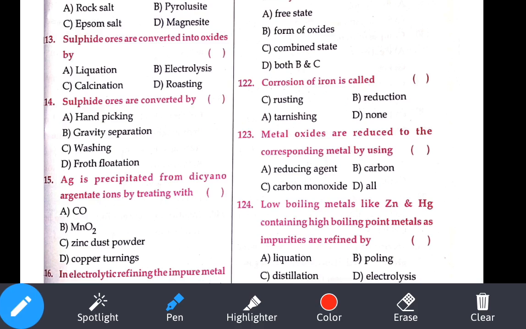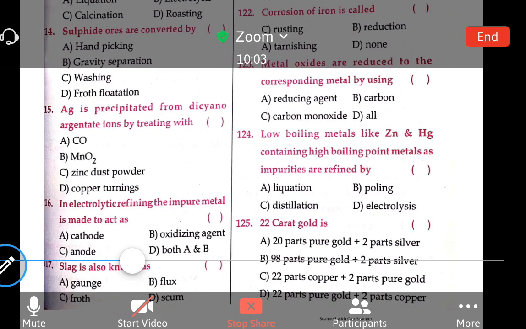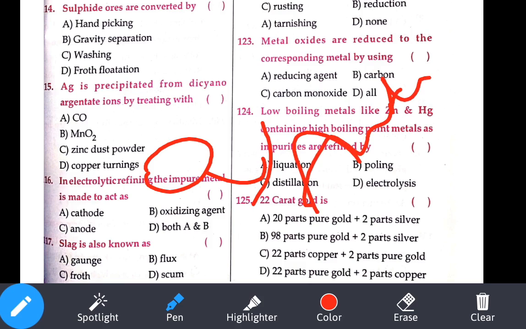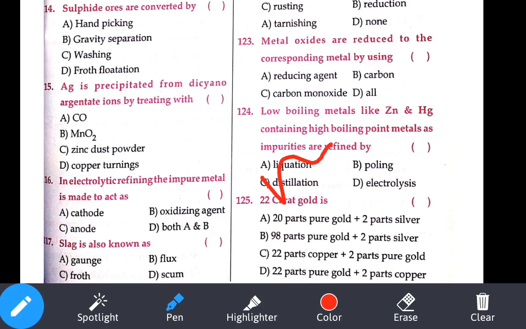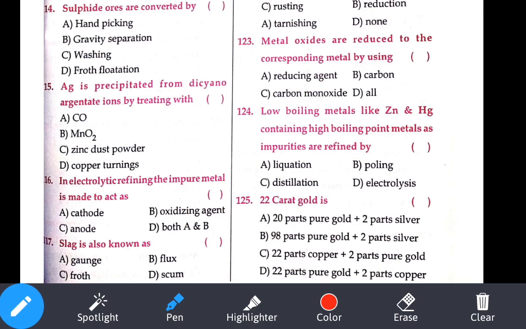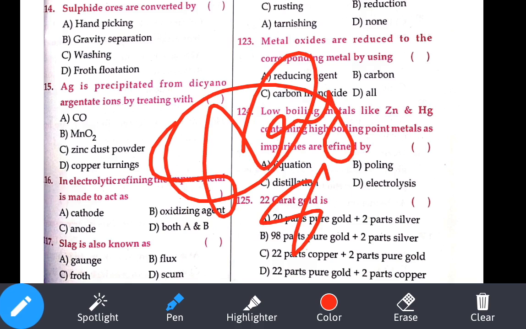Let's see the 16th question. In electrolytic refining, the impure metal, just now I said, will act as the anode, and it will give anode mud. So it is our option C. Pure metal will be acting as a cathode. Slag is also called scum. Option D. Let's see the next question.